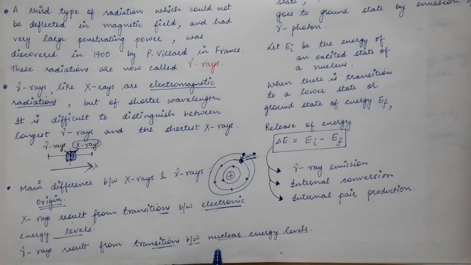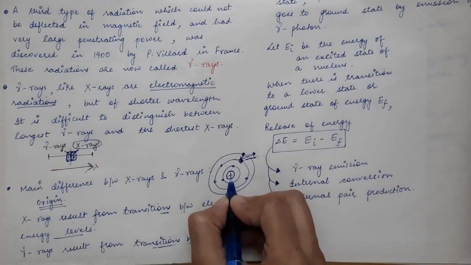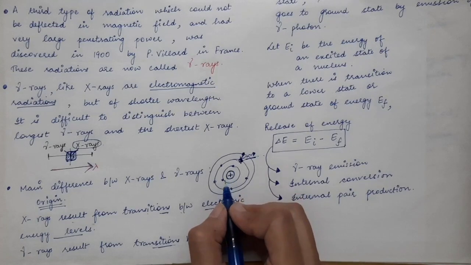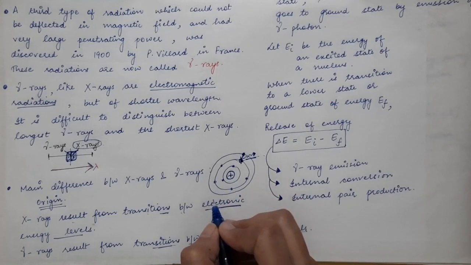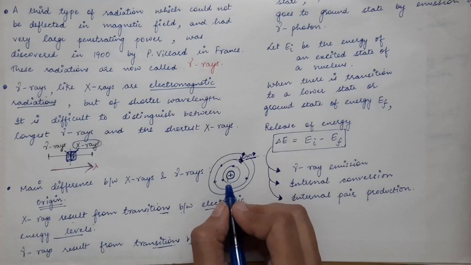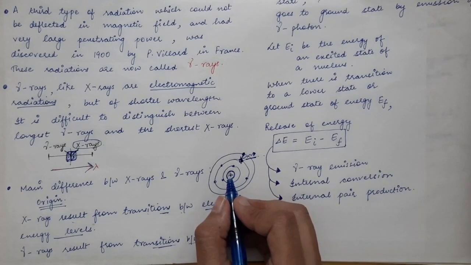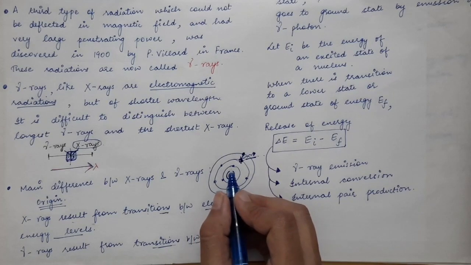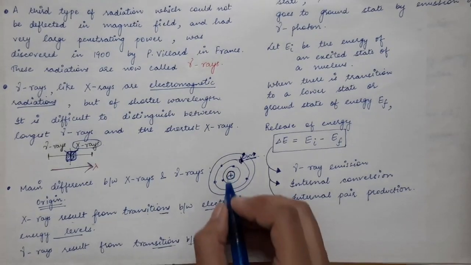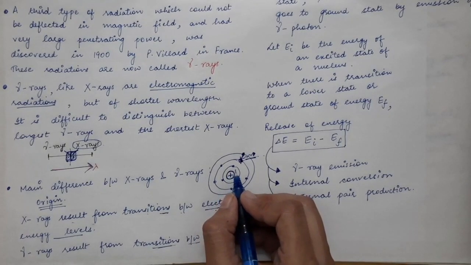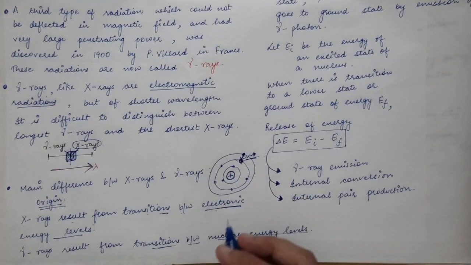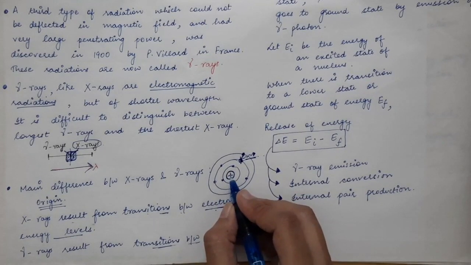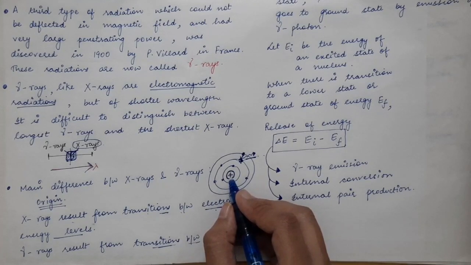But the gamma rays are emitted when a nucleus goes from its higher energy level to a lower energy level. So the nucleus has various states. This we have already done in the case of the shell model, that there are various shells present inside the nucleus, and the nucleus can go to the excited state as well. When the nucleus goes from its excited state to the ground state, it emits photons. Those photons lie in the gamma region. So that is the origin of gamma rays.